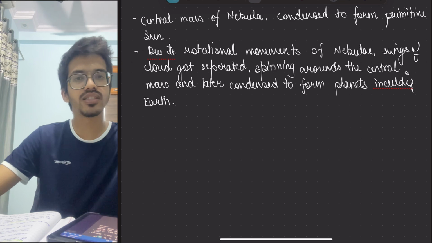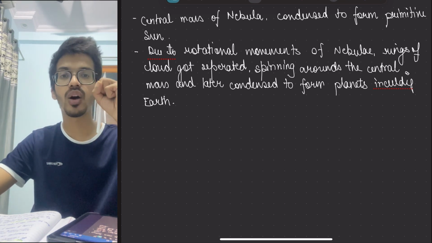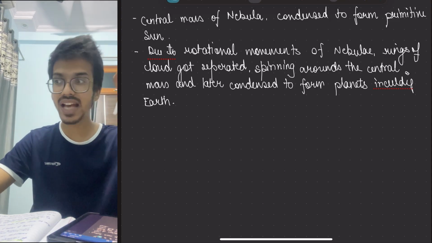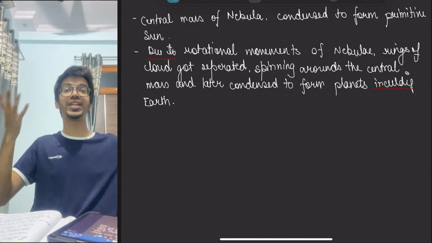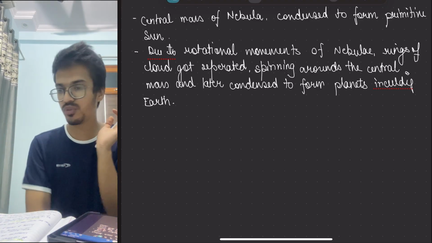Now, if the Earth was formed, and we said that it was a gaseous cloud, how does that gas become the rocky surface on which we can stand? That is the evolution of Earth, which we will be studying.